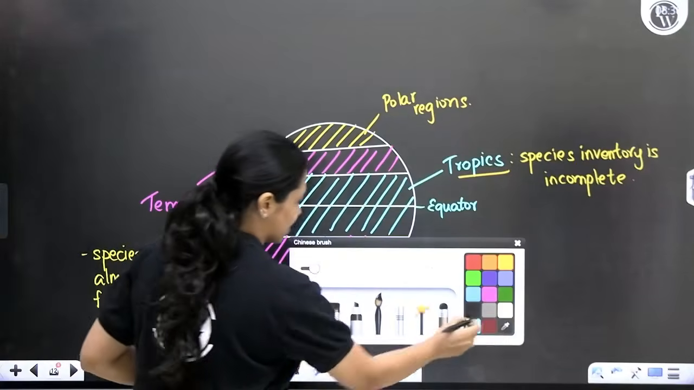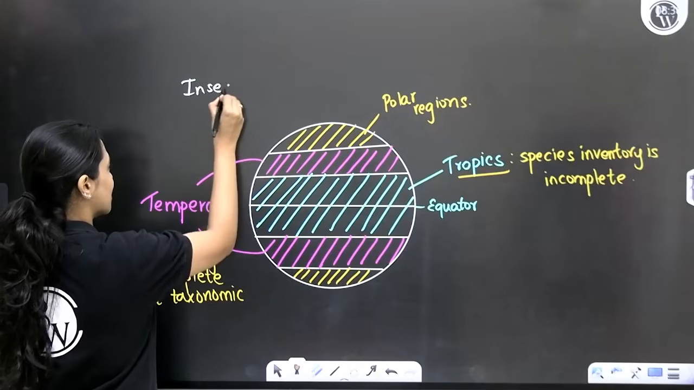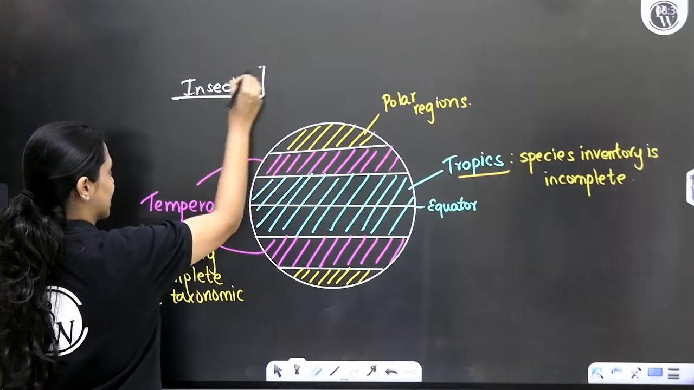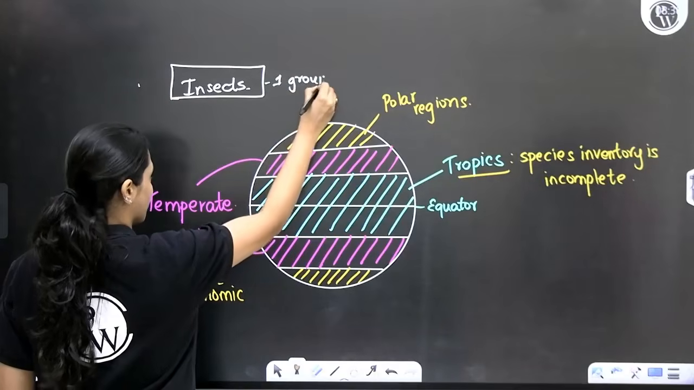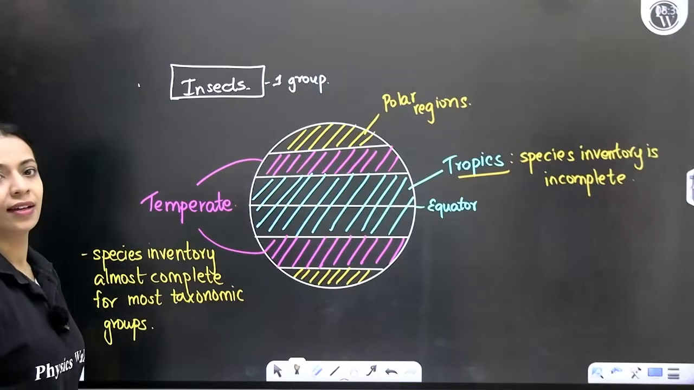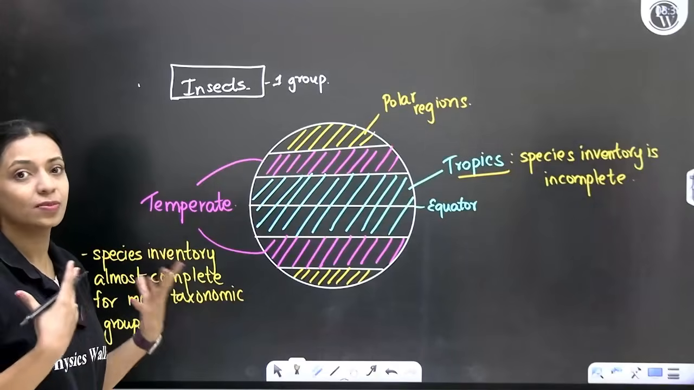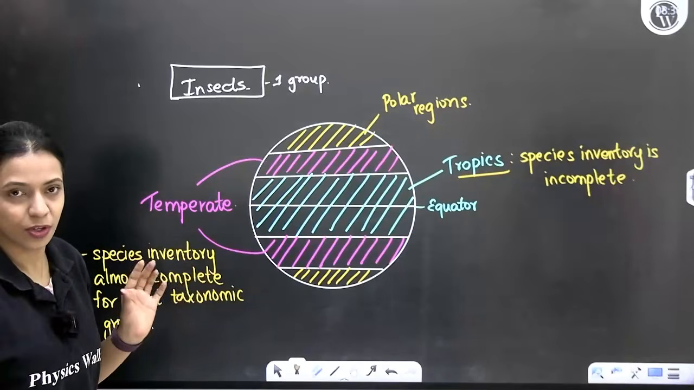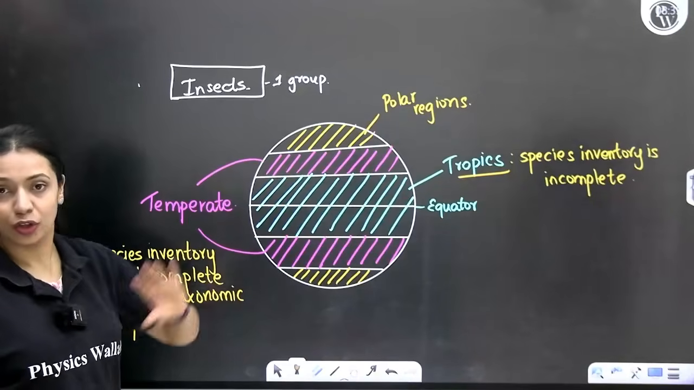So what we do is, we take just one taxonomic group. Let's say we consider insects, one type of insect you consider, extensively discover and describe those species and complete the species inventory almost as much as possible for that just one taxonomic group, both in the temperate and tropics.